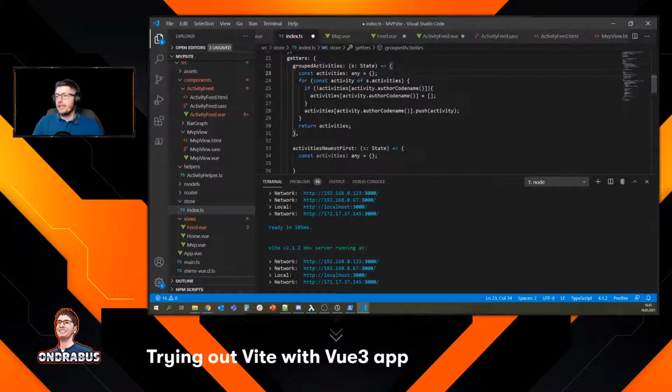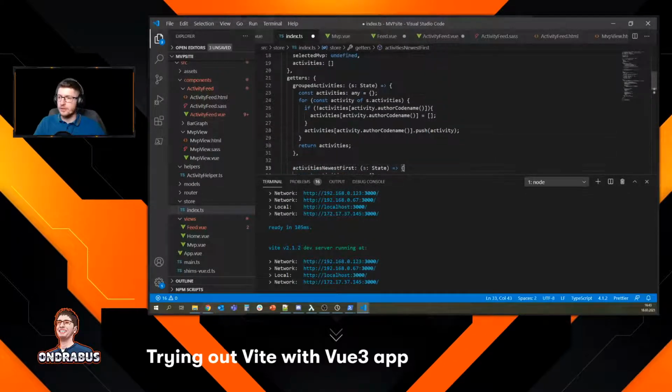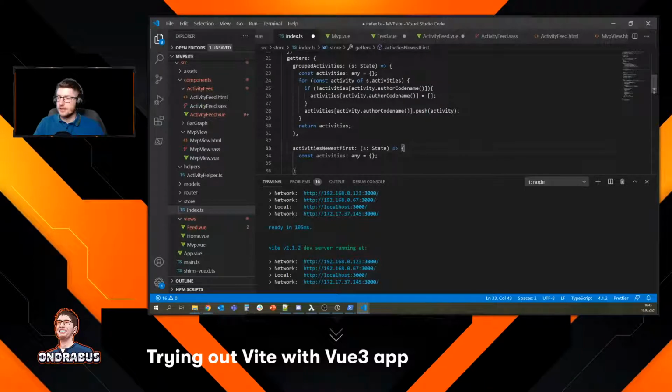Here in the activities getter we're changing the type to any, right? The reason for that is because we're grouping the activities based on the author codename. So we're creating an associative array, and we don't have a type for it. Here we're not actually grouping anything, so we can return the activities in their normal form, in their normal model.